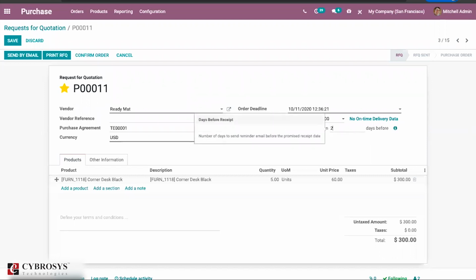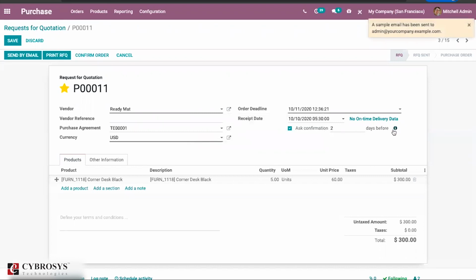So based on that, Odoo will send a confirmation. So normally the date -2 is calculated here. So if you are providing any date here, based on that, it will be showing. And you can just find the information tab here. So how these details will be sent and this type of thing you can just provide here.